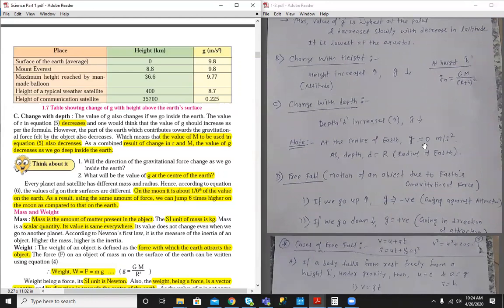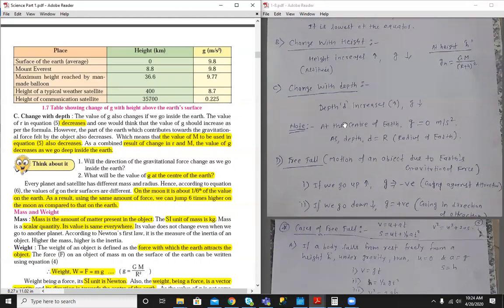At the center of the Earth, the value of g is 0 meter per second square, because at depth d equal to the radius of the Earth, at the center, an object faces force of attraction from all possible directions, and the net force at the center becomes 0.